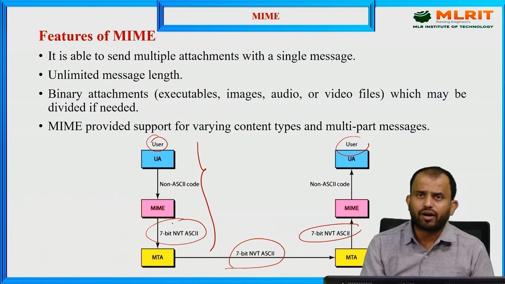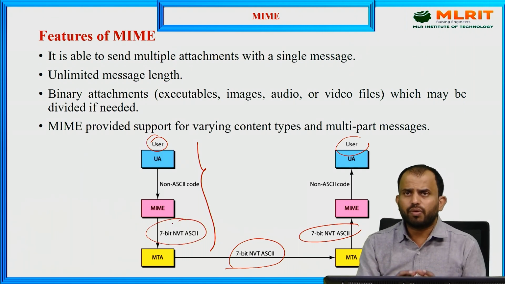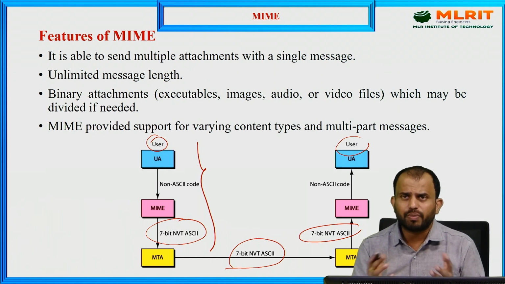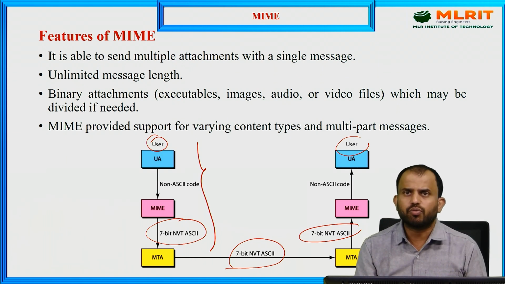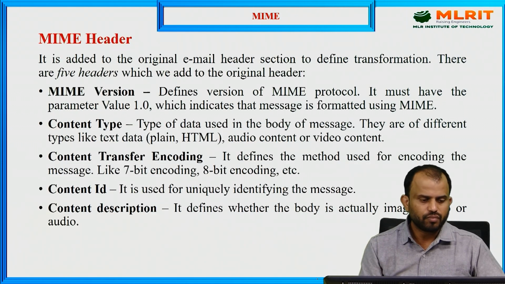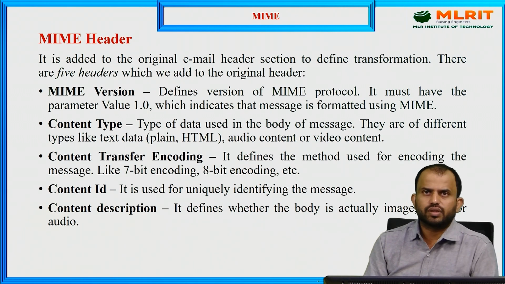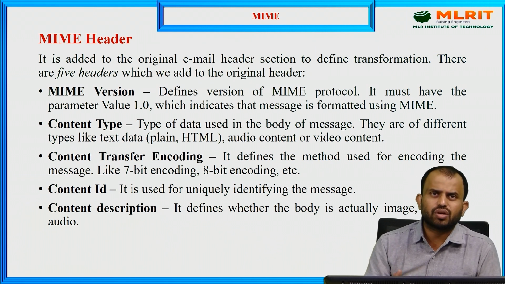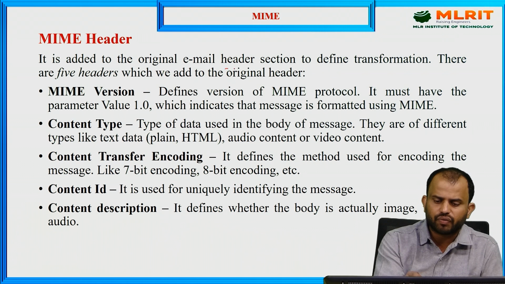So we can accommodate messages of any length, and we can include multiple messages and multiple attachments and forward them. That is MIME. And what about the header? When you look at the header perspective, any kind of email service, or any kind of multipurpose extension, has a header section.